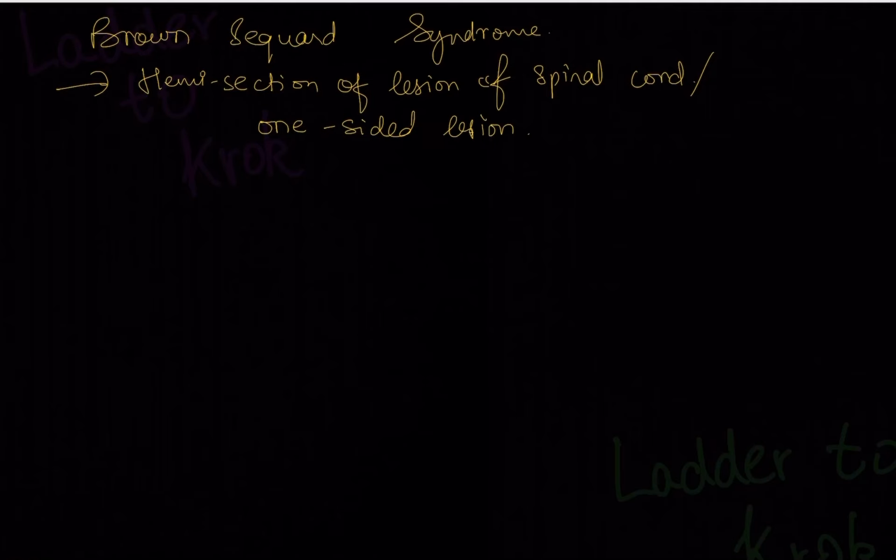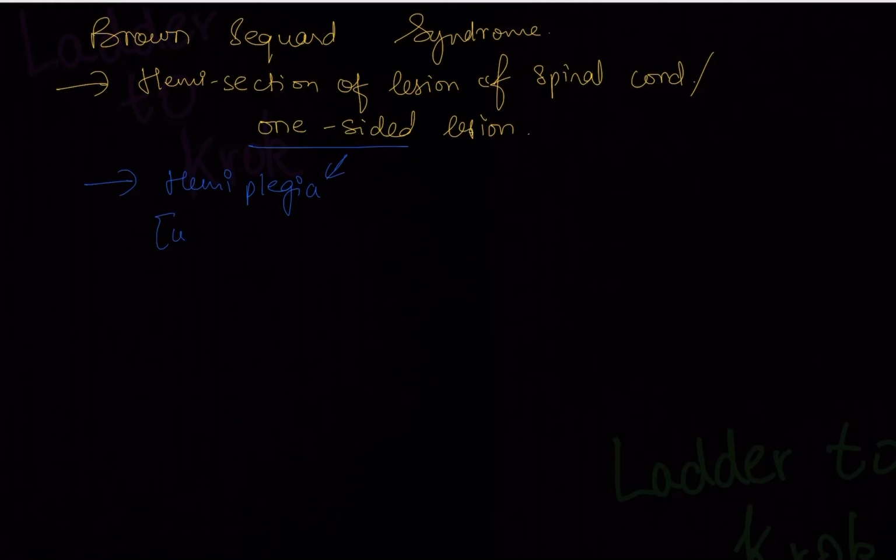What happens is they will give you a question in which, suppose, there is weakness in the right leg and right hand, but there is loss of pain and temperature in the left hand. This is the Brown-Sequard syndrome they are talking about. Basically, 3 tracks are affected. First of all, let me give you the word here, hemiplegia. This one-sided lesion is hemiplegia. Hemi means half, plegia means paralysis, half paralysis, right-sided or left-sided paralysis, said before also.